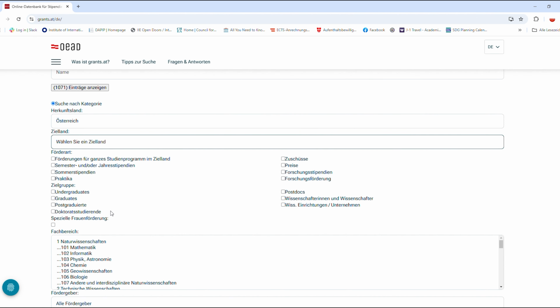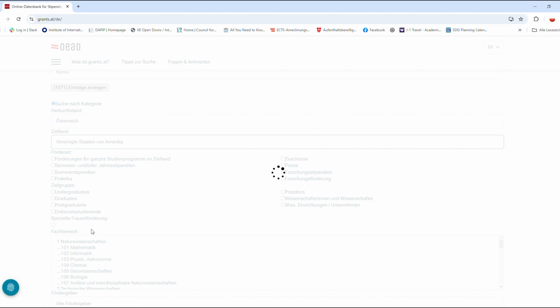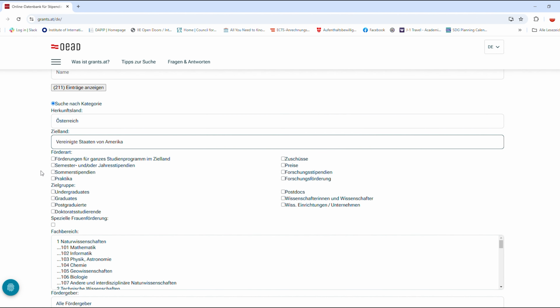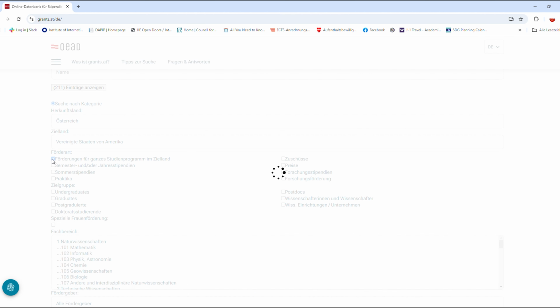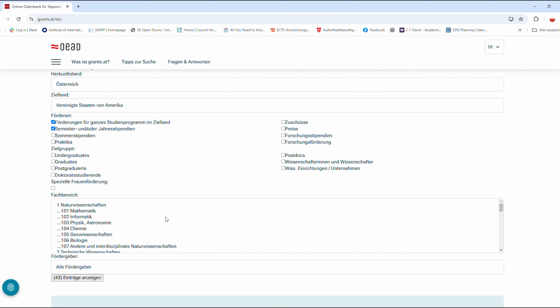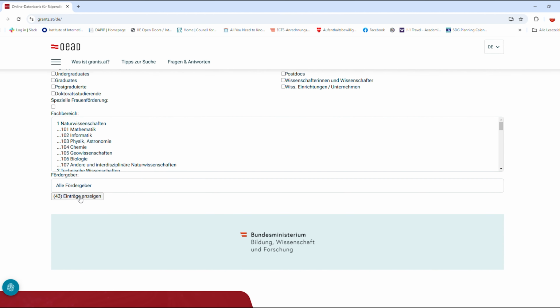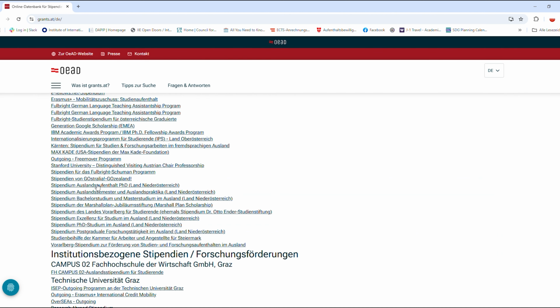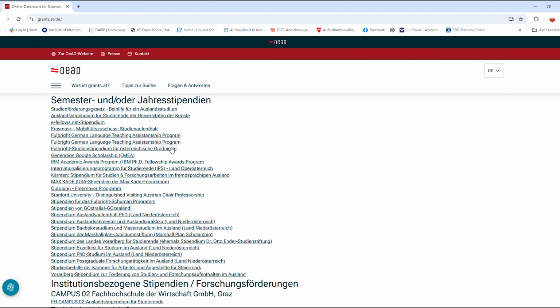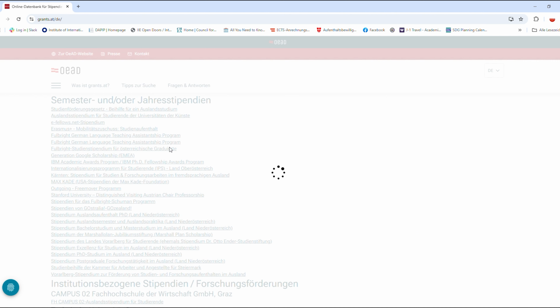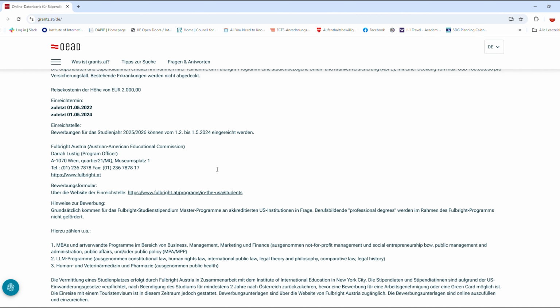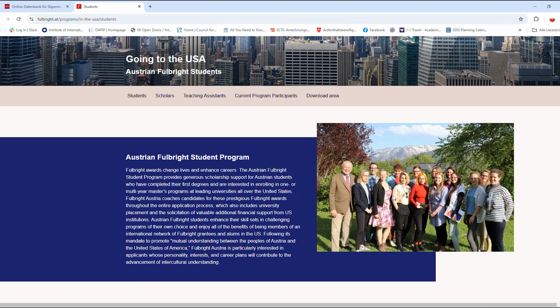The Austrian Database for Scholarships and Research Grants is Austria's biggest online database for scholarships and research grants for all academic areas. Once you have input your criteria, click on the Entries button to view relevant opportunities to support your study. If you like what you see and want to learn more, click on the respective scholarship to visit the description page.